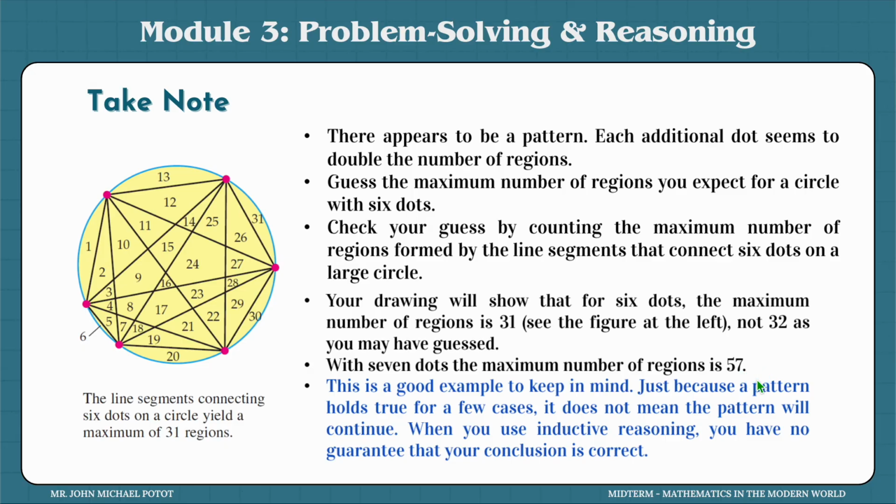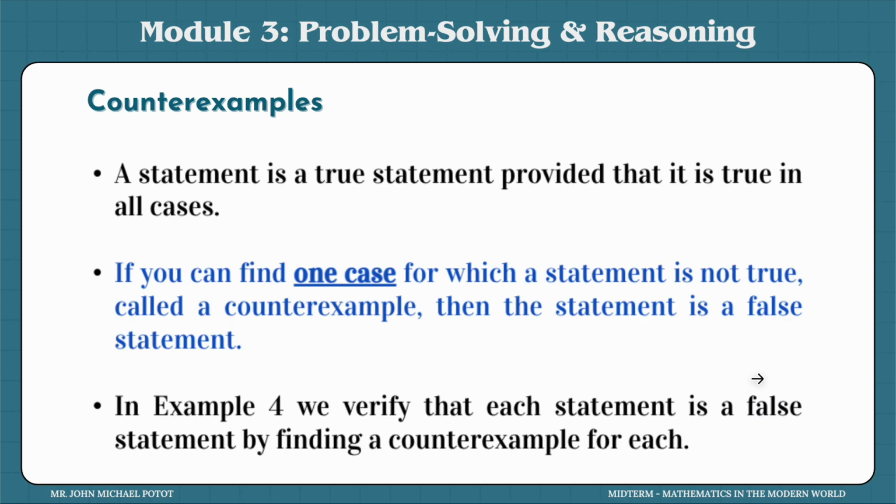Okay. Now this is an example when inductive reasoning might not be applicable. That's why we also try to see how we can prove that, oh, this can't be done by providing a counter example.